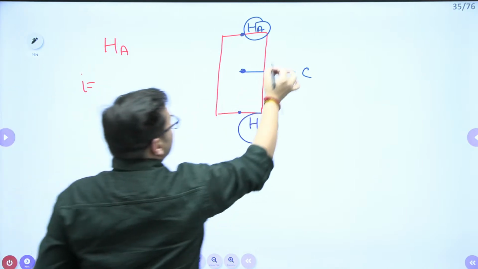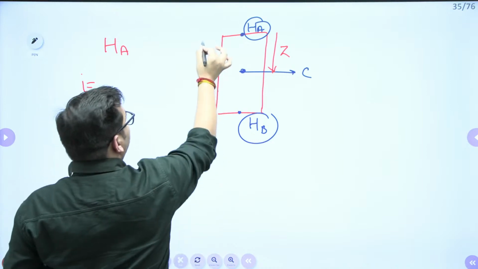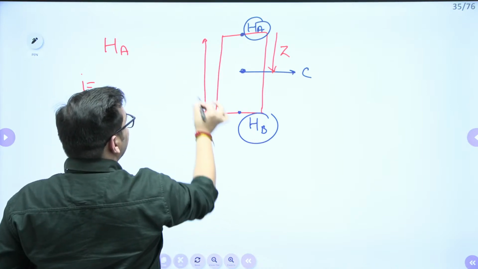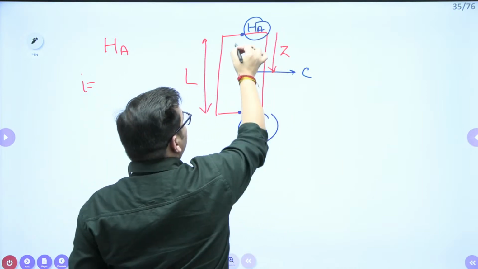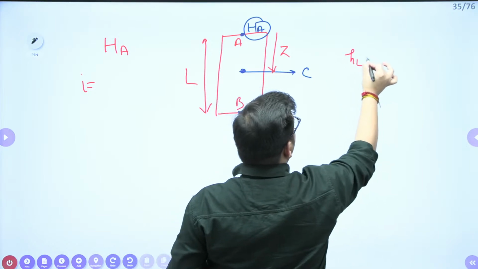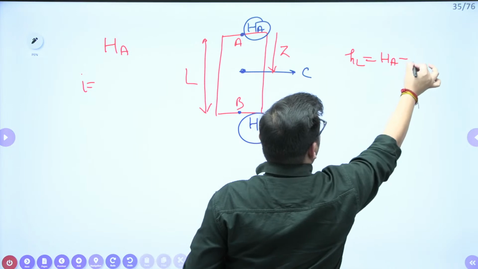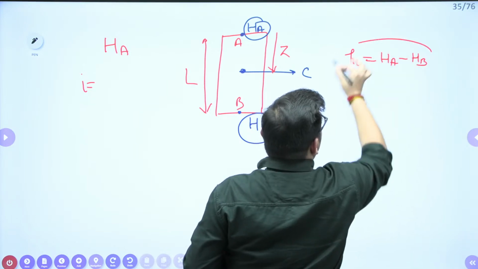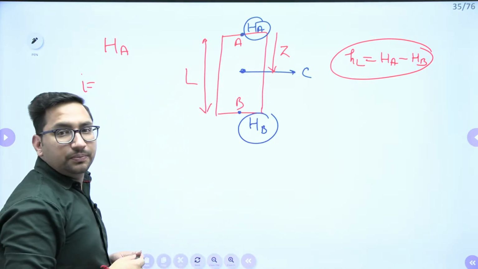Let's suppose this point C is at Z distance from here. This length is L. Clear? Can I say the head loss between A and B will be HA minus HB, the total head at A minus the total head at B? It means HA and HB are known to me, so the HL value is known to me, right?